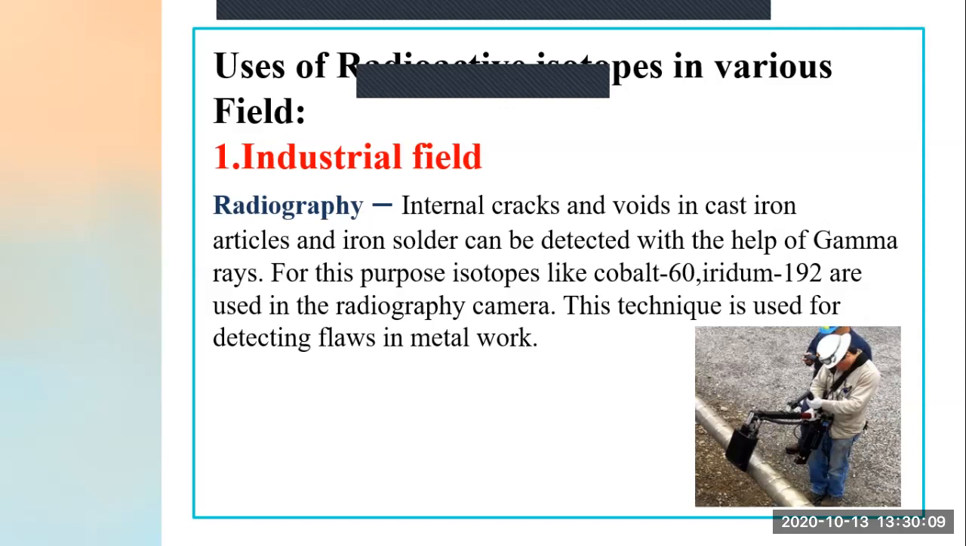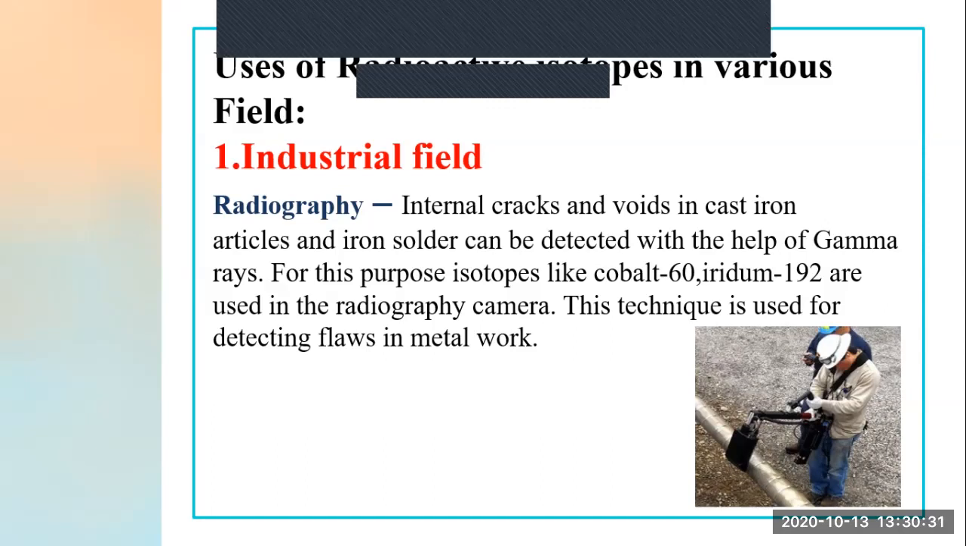Now what is radiography? Internal cracks and voids in cast iron articles and iron solder can be detected with the help of gamma rays. For this purpose, isotopes like cobalt-60 and iridium-192 are used in the radiographic camera. This technique is used for detecting flaws in metals.